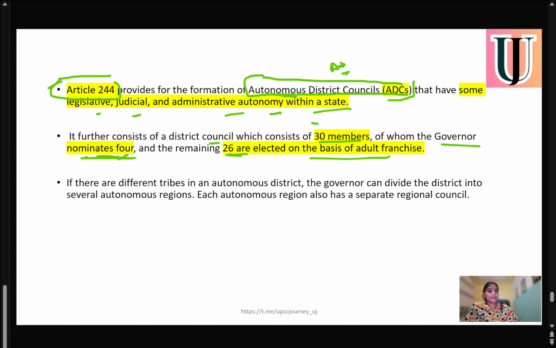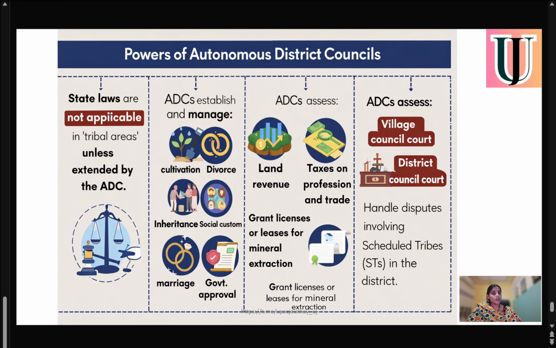If there are different tribes in autonomous districts, like if there is more than one tribe in that autonomous district, then the Governor can divide the district into several autonomous regions, and each autonomous region also has a separate regional council. So we have seen that the Governor has power to divide any autonomous district into several autonomous regions, if there is representation of different tribes in the same region, and accordingly they will have a separate regional council.